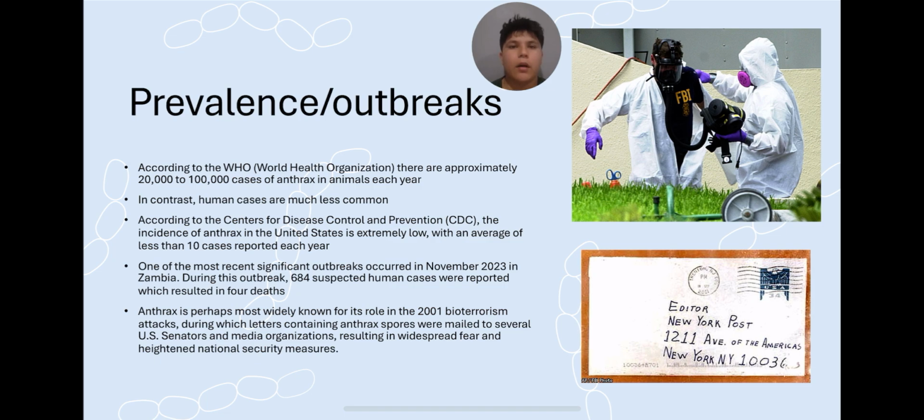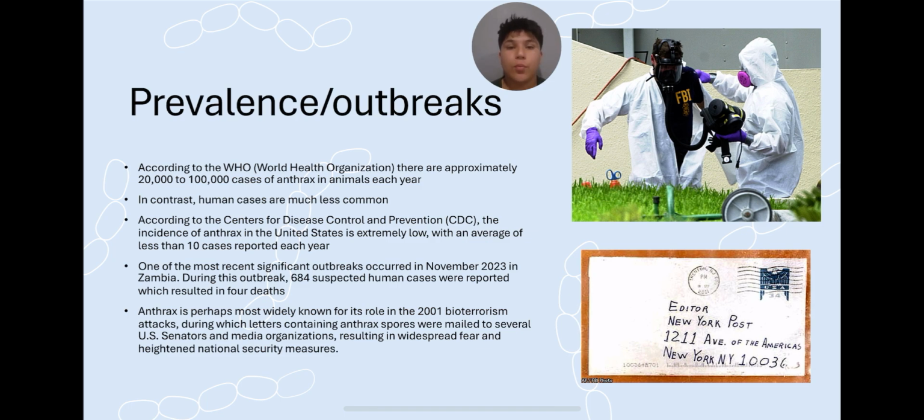Prevalence and outbreak. According to the World Health Organization, there are approximately 20,000 to 100,000 cases of anthrax in animals each year. In contrast, human cases are much less common. According to the CDC, the incidence of anthrax in the United States is extremely low, with an average of less than 10 cases reported each year. One of the most recent significant outbreaks occurred in November 2023 in Zambia. During the outbreak, 684 suspected human cases were reported, which resulted in 4 deaths.